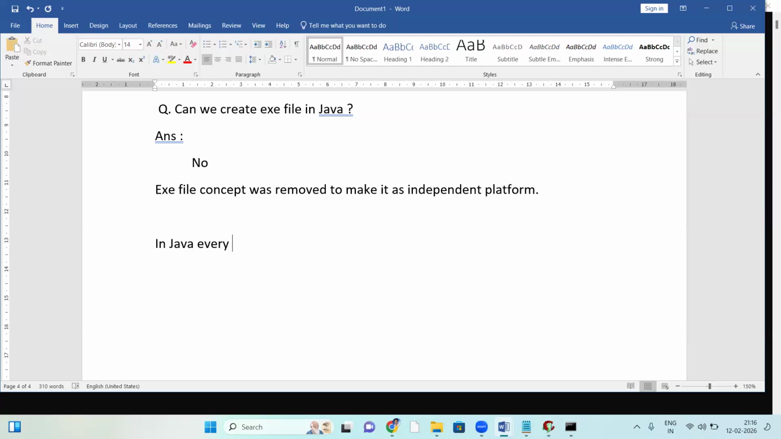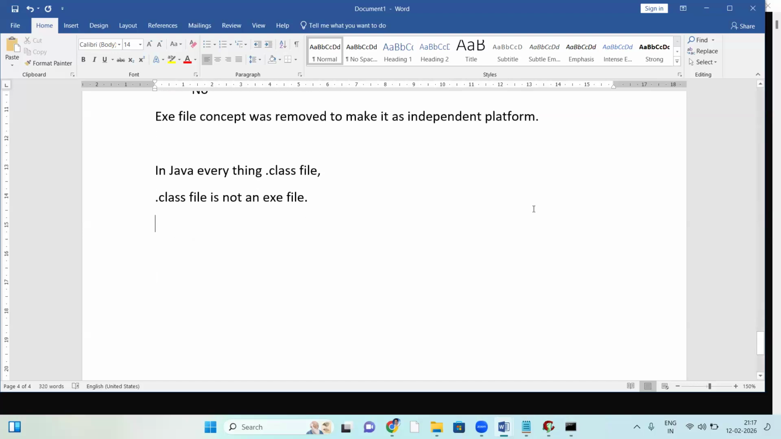In Java, everything is a .class file. But a .class file is not an exe file. A .class is different; an exe file is different here. A .class file is not an exe file. So what is the difference between an exe file and a .class file? Next I will explain.